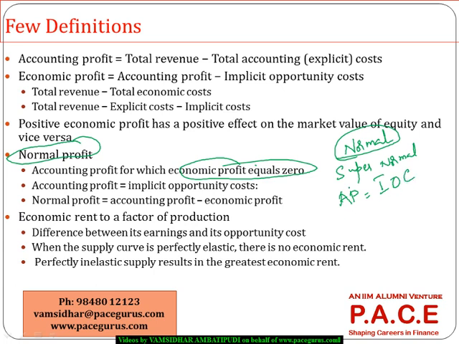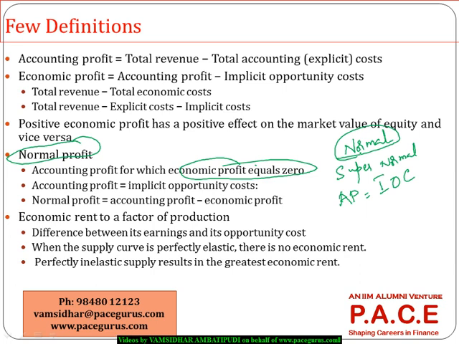Anything above the implicit cost is supernormal. So sometimes we say it's not possible to make supernormal profits in a perfectly competitive market. Everyone will make only normal profits. Yes, everyone will get some 10% profit, the same as the opportunity cost.